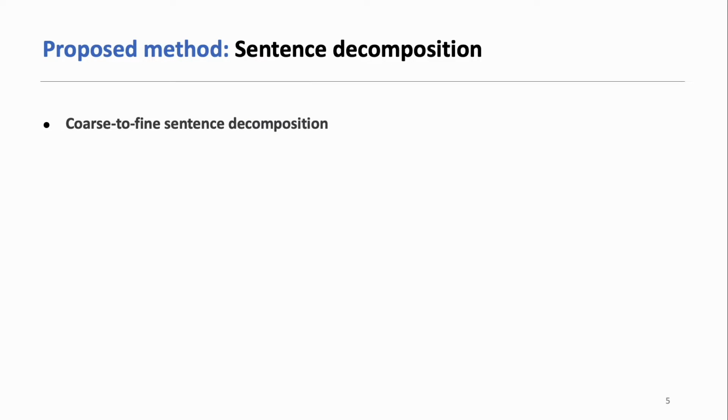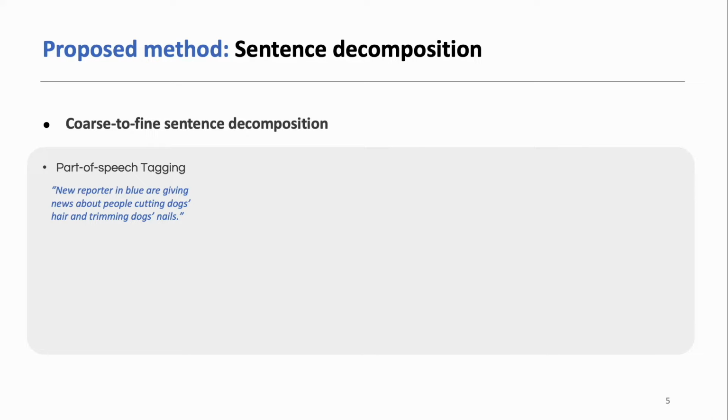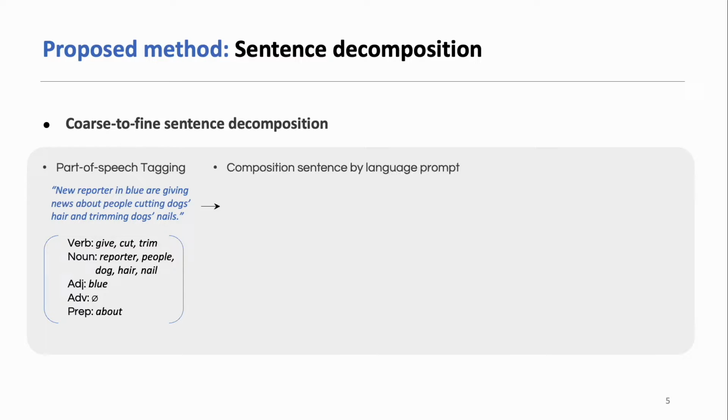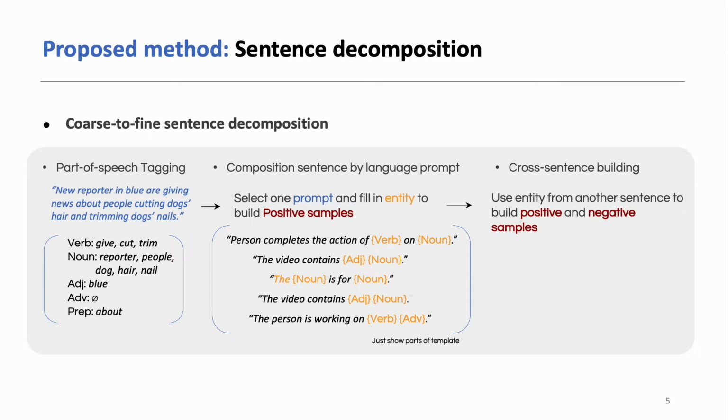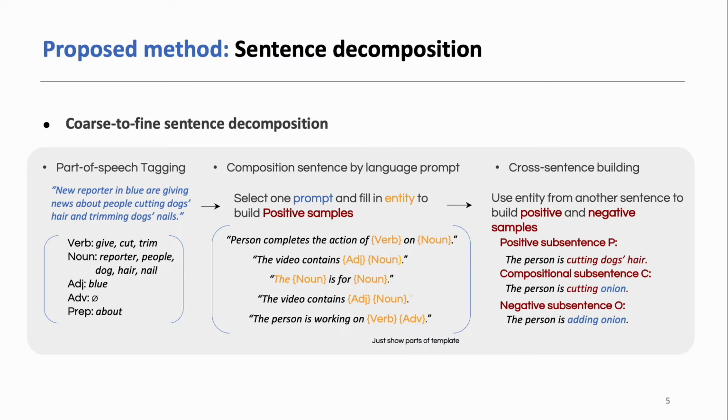The first part of our method is a coarse-to-fine sentence decomposition. We first conduct part of speech tagging, getting the tag of each sentence. We then use a set of prompt templates and construct new sentences. To build positive samples, we use entities from the corresponding sentence to fill the prompt. To build negative samples, we use an entity from another sentence. The sentence building is repeated for k times. Including the original query, we acquire 3k plus 1 sentences as input.